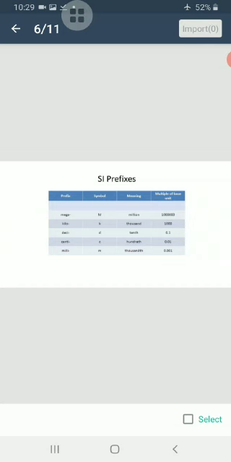Measuring the length of a room or the length of a table in meters is convenient, but the distance between Kolkata and Mumbai is about 2 lakh meters. Do you think it is convenient to measure such large distances in meters? The thickness of a coin is about 0.0015 meter, and it is not convenient to measure such small quantities in meters.